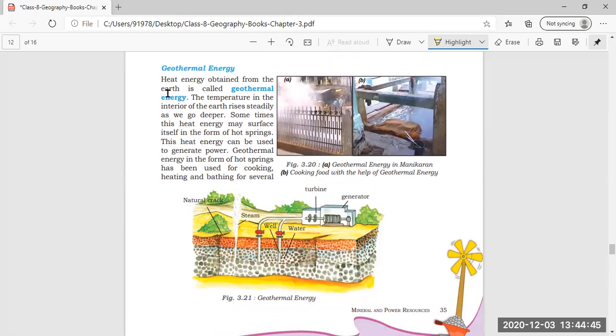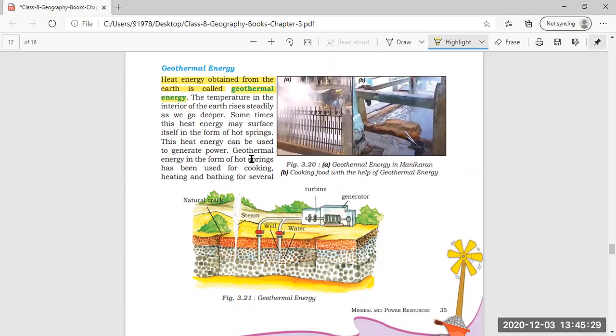Now the geothermal energy. Underline this: heat energy obtained from the earth is called geothermal energy. What do you mean by the word geothermal energy? Geothermal energy is the energy obtained from the earth. The temperature in the interior of the earth rises steadily as we go deeper and deeper. As we go deep inside the earth, the interior is very hot. Sometimes this heat energy may surface itself in the form of hot springs from deep inside the earth.